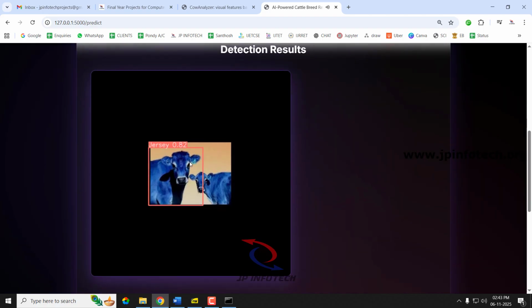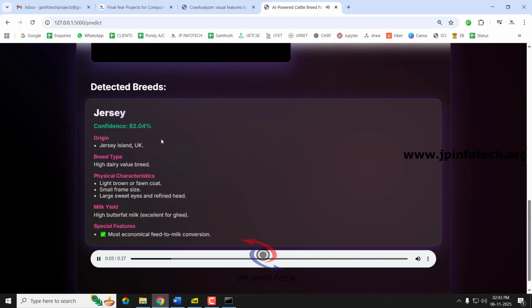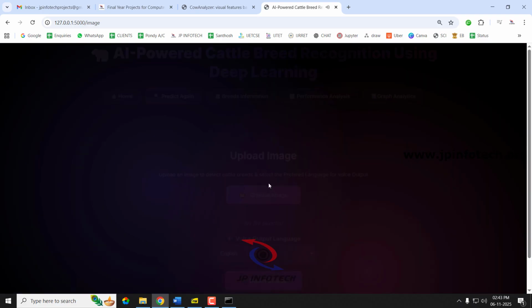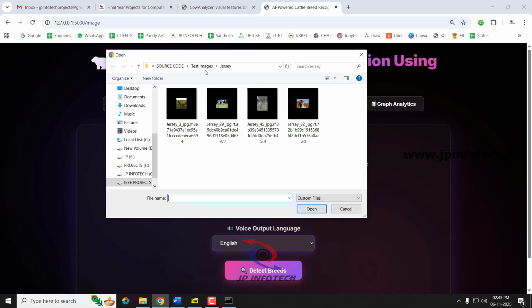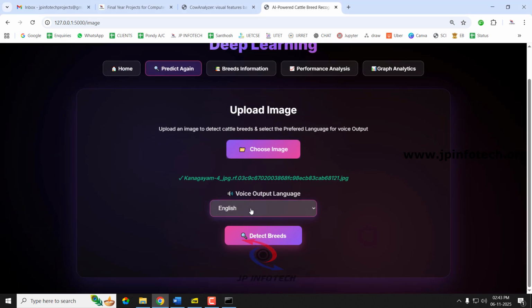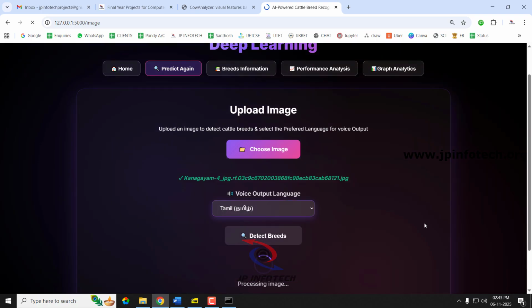Jersey, origin Jersey Island, UK, breed type. So it has predicted correctly as Jersey. Let me go to another class of image. Let me select this one. Let us detect breed.